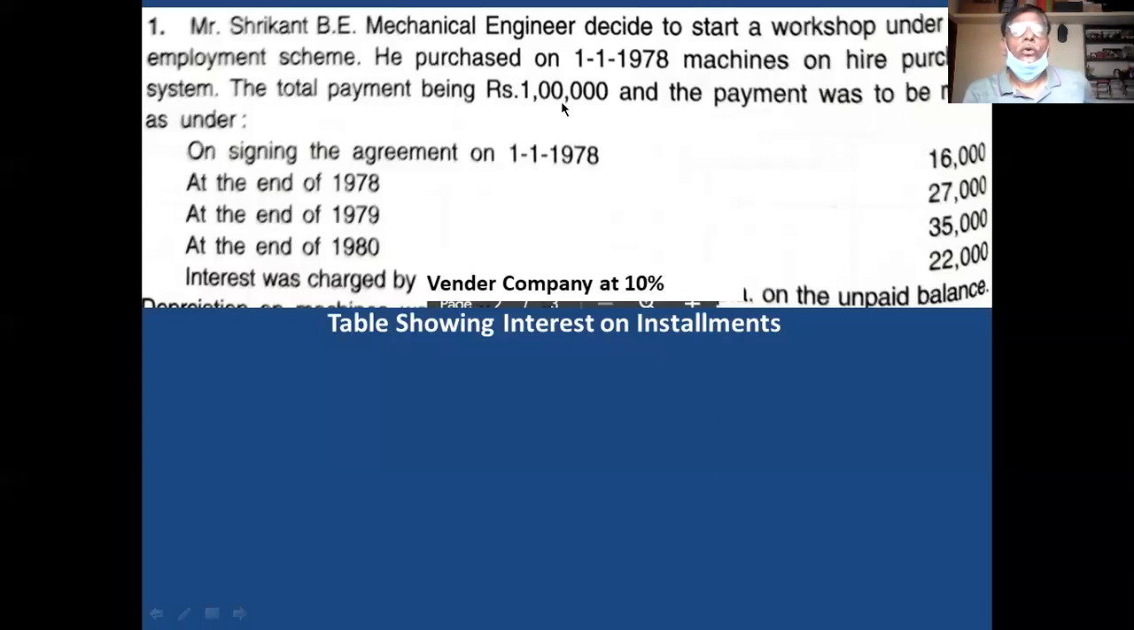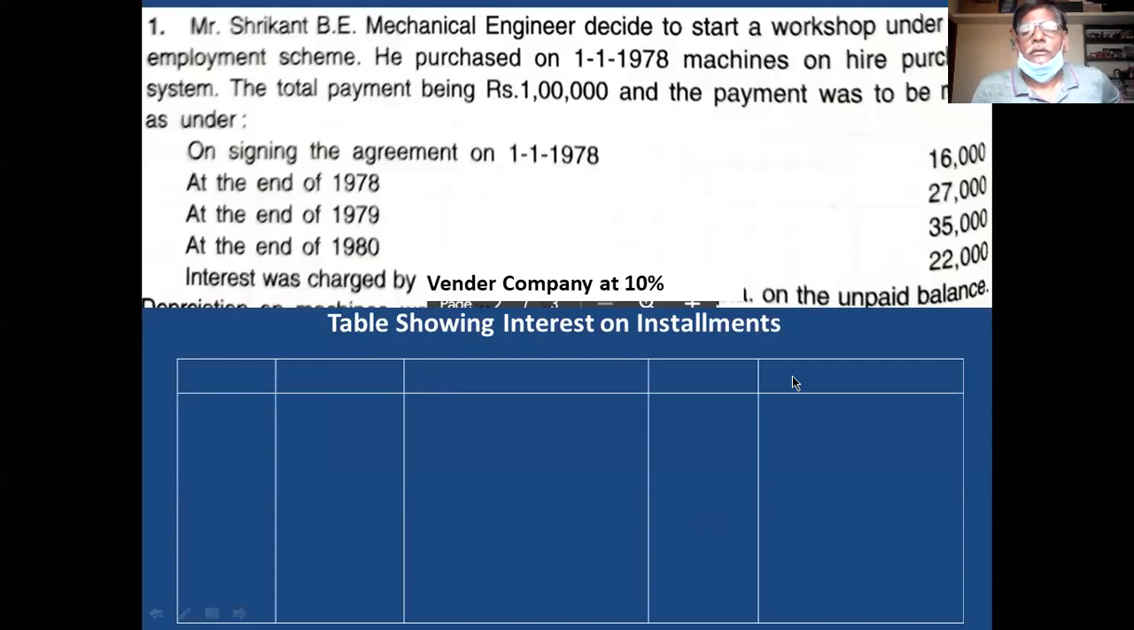So total payment is the hire purchase price, not a cash price. Remember this. Total payment means principal plus interest. In this case, you have to draw the table like this. These are the columns you have to draw. First column is date, second column is installment, third column is interest, fourth column principal, last column depreciation.